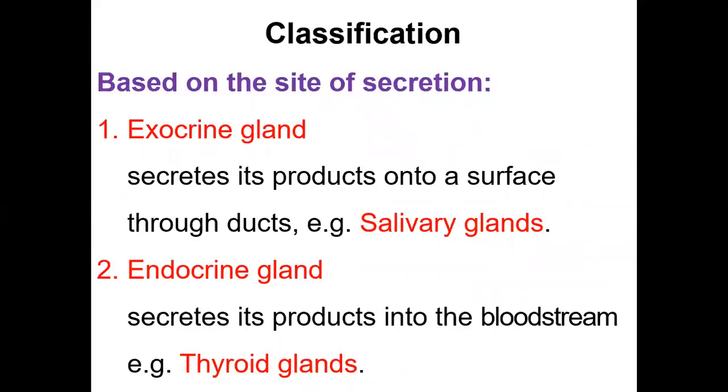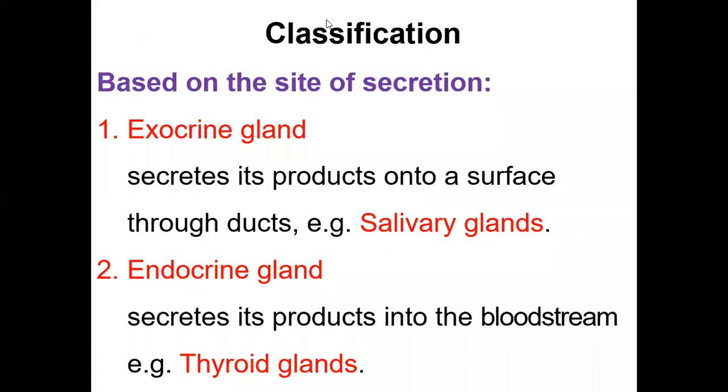Now, classification of gland. Glands can be classified on several bases. One is based on site of secretion, where the product of the gland is secreted. On this basis, glands may be two types, exocrine gland and endocrine gland. Exocrine gland secretes its products onto a surface through ducts. Here a duct will be present. And endocrine gland secretes its products into the bloodstream. Example, thyroid gland. An exocrine gland example is salivary gland.